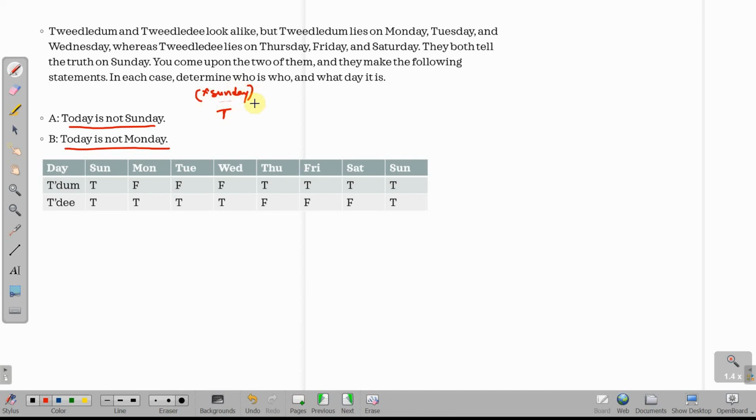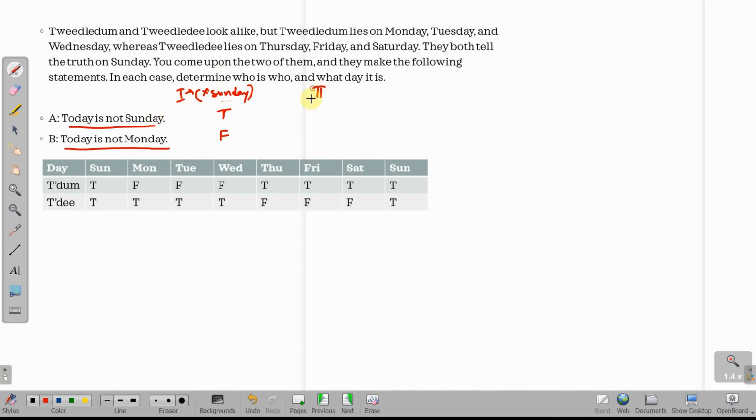If today is not a Sunday, note that Sunday is the only day when both of them speak the truth. If today is not a Sunday and this statement is true, the other person has to speak false, because only on a Sunday do they both speak truth. So today is not a Sunday, this is case 1, and this first statement is true.